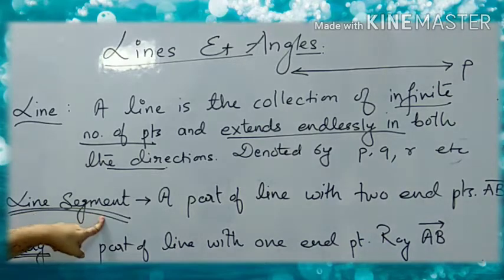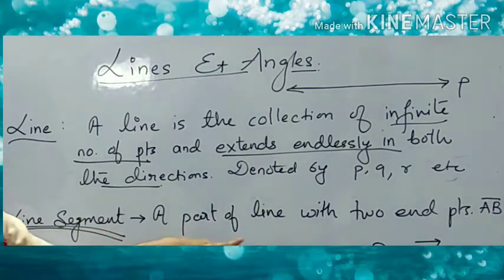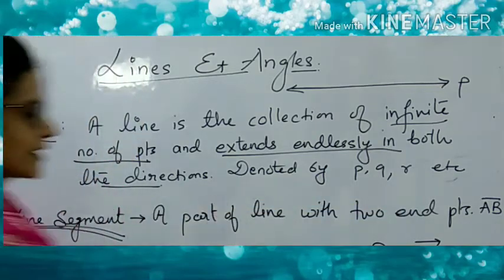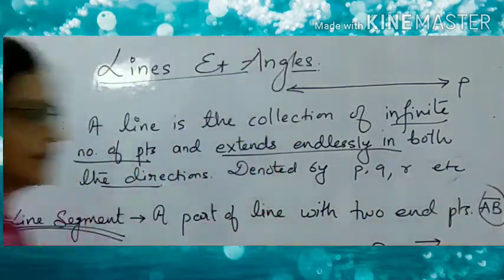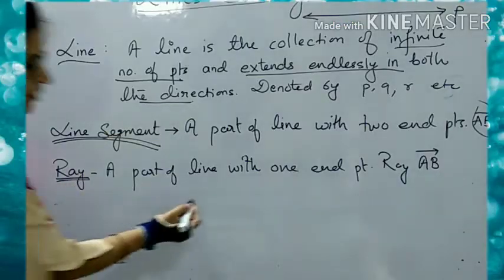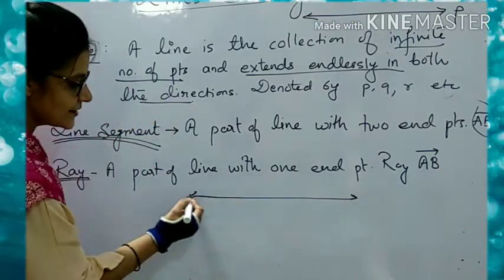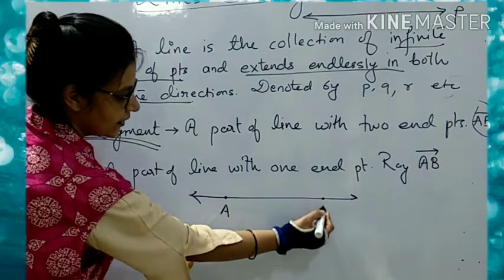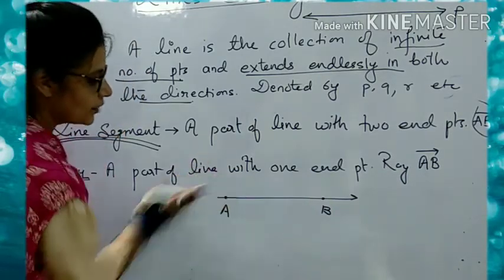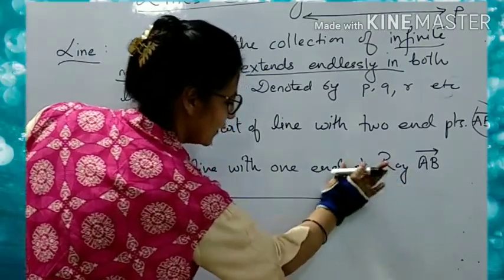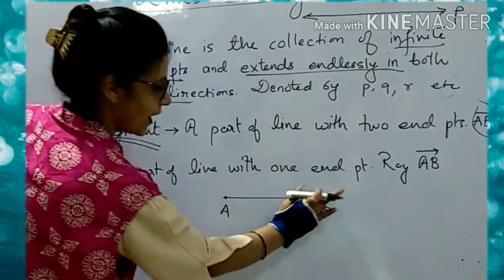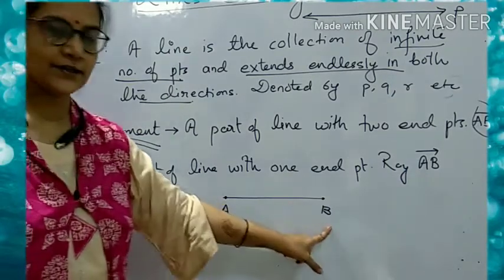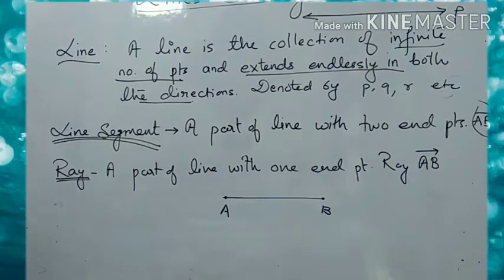Now what is a line segment? A line segment is a part of a line with two endpoints. For example, line segment AB. How will we denote it? Now what is this? This is a line, and if we are taking two endpoints, this is a part of a line. So the part of a line with two endpoints is said to be a line segment.